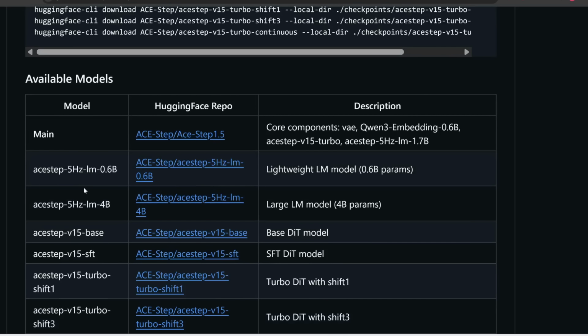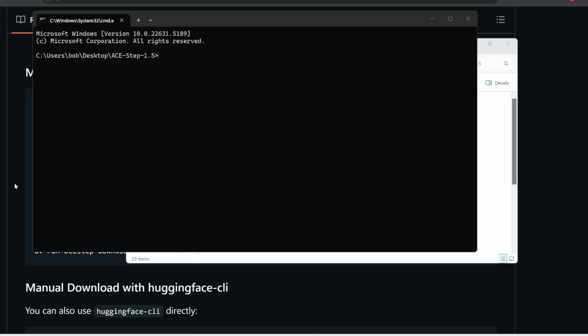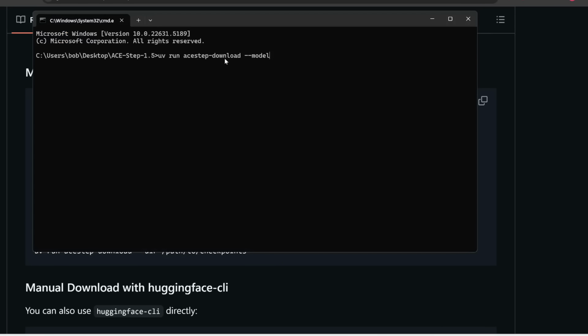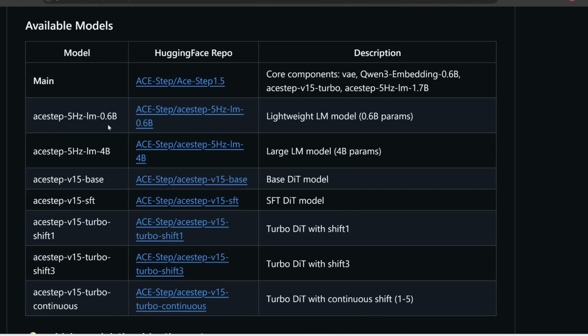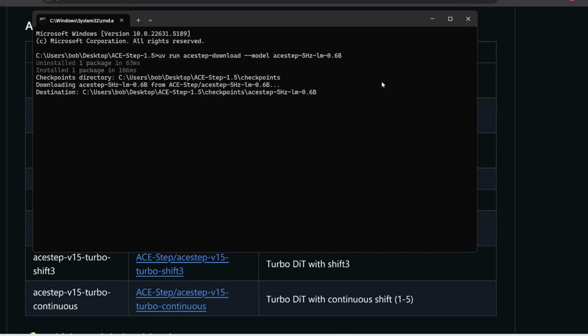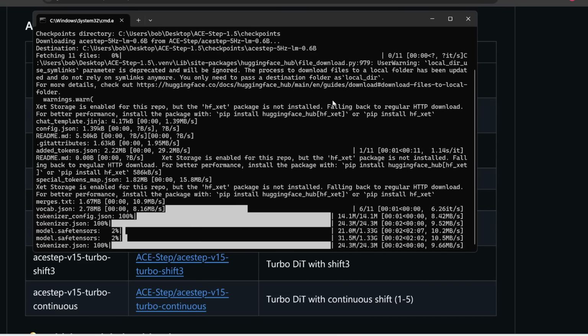So for example, let's say I want to download this smaller language model, which is 0.6 billion parameters. Well, what I would need to do is in my AceStep 1.5 folder, type in cmd to open this up in command prompt, and then I would type uv run AceStep download --model, and then let's paste this model in here. So now it's going to proceed to download this model and place it in the correct folder. It's as easy as that.